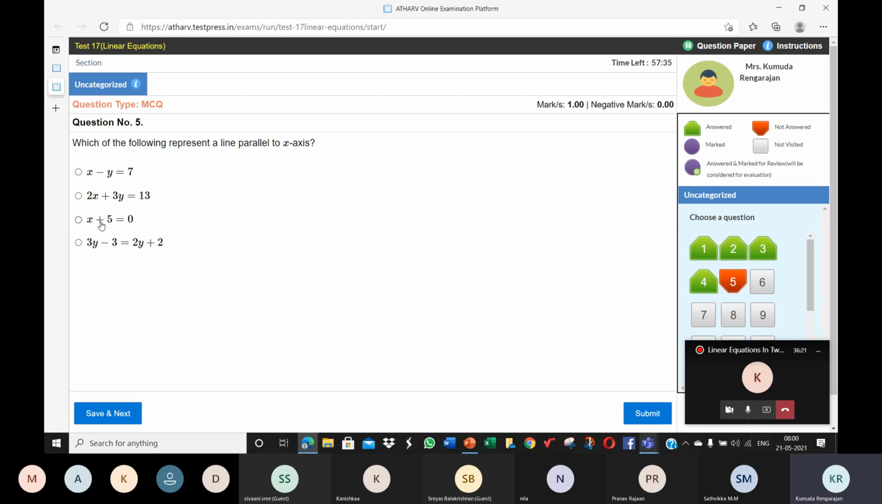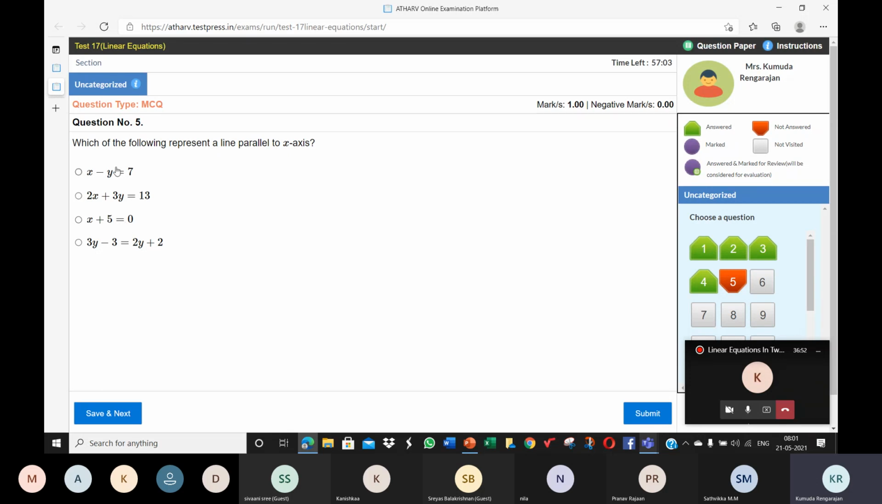Yeah, children. So x plus 5 is equal to 0. Now this is x is equal to minus 5. So we have only one variable here. We have only one variable x here. So the graph of this equation will be a line parallel to the x or y-axis. But which axis here? Because we have only the variable x, it will be parallel to the y-axis. The graph of this one will be parallel to the y-axis. X is equal to minus 5. We have only one variable x.